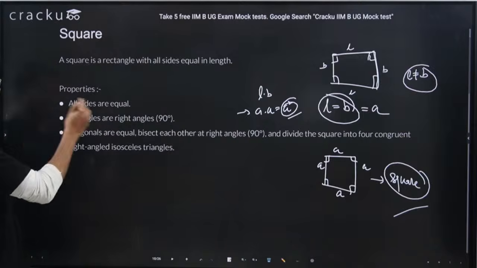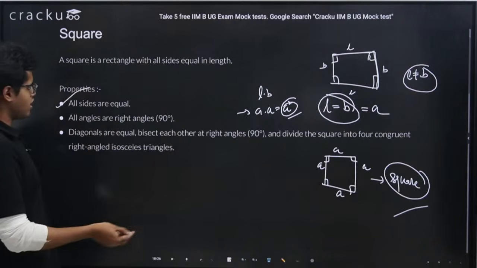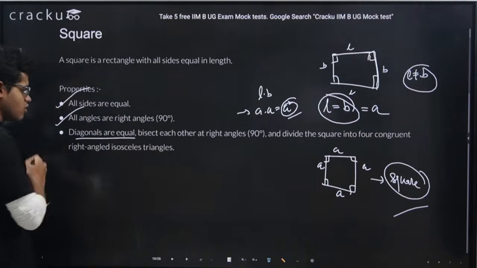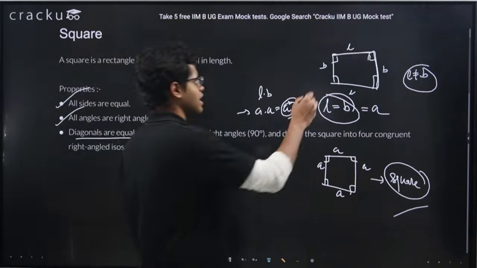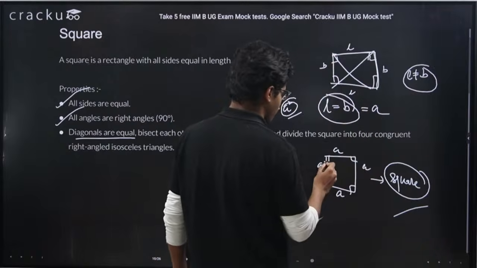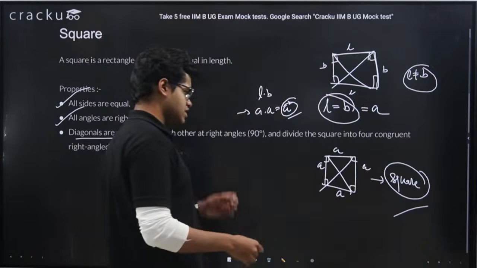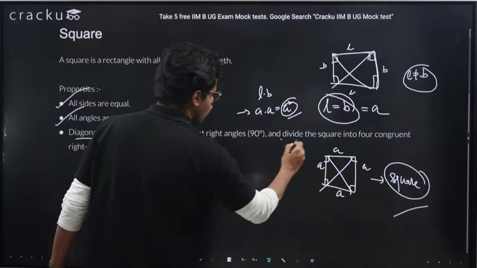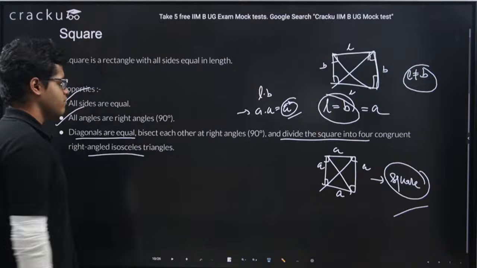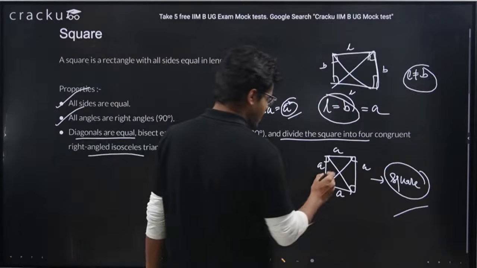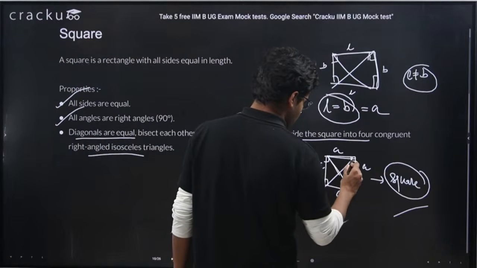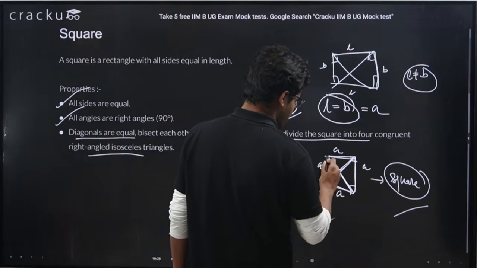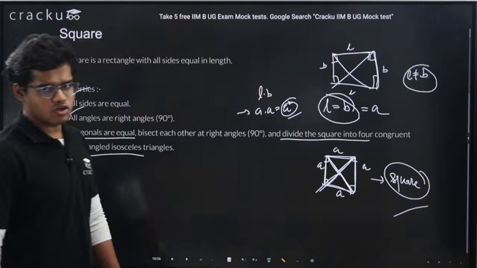Okay, so here let's read the properties. All sides are equal, I have told. All angles are 90 degrees, I have told. Diagonals are equal. Obviously, in a rectangle, if the diagonals are equal, the same property will hold true for squares. They bisect each other and divide the square into four congruent isosceles triangles. Four congruent means it is dividing into four triangles: triangle 1, triangle 2, triangle 3, and triangle 4. So all the four triangles are congruent to each other.